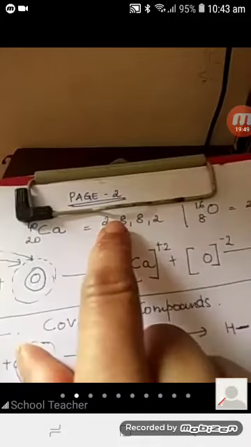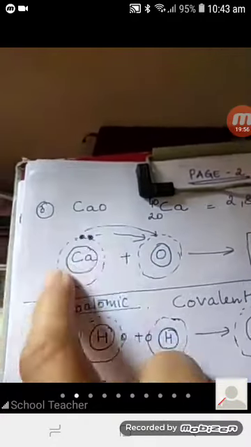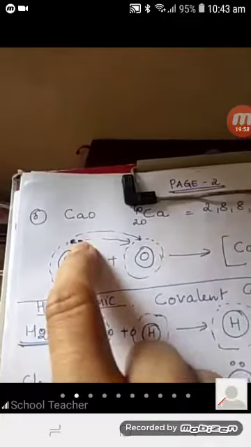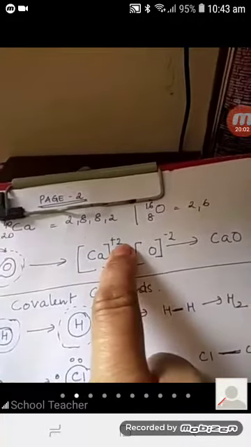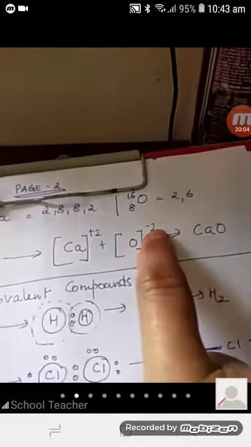See here, in calcium, as I said, the outermost shell has 2, 8, 8, 2, and oxygen is 2 electrons less. So 2 electrons from the outermost shell will be donated to oxygen, and calcium will turn into +2 and oxygen will turn into -2.